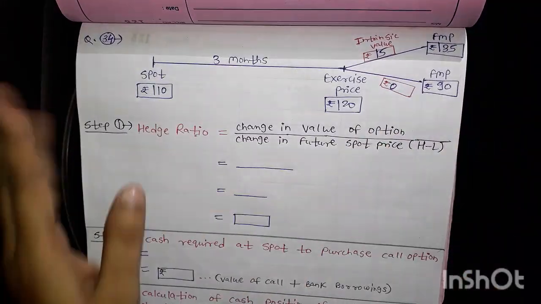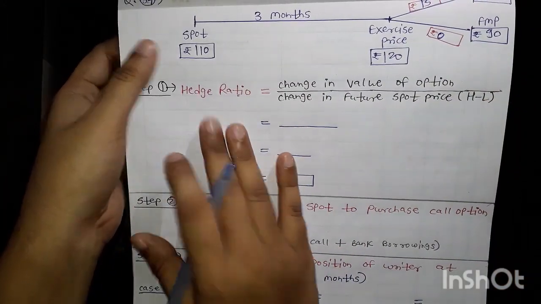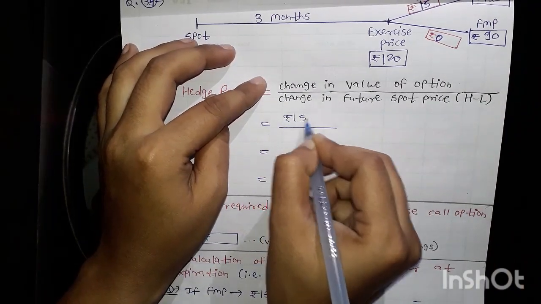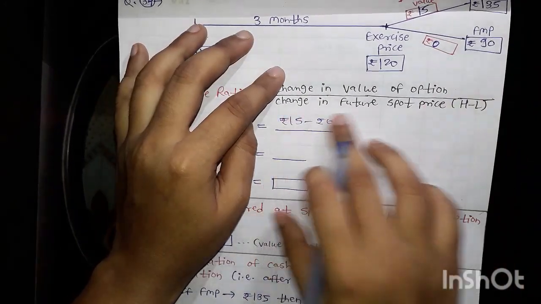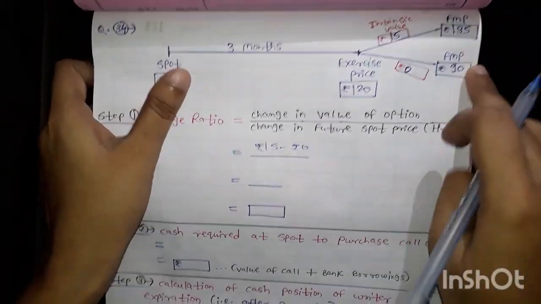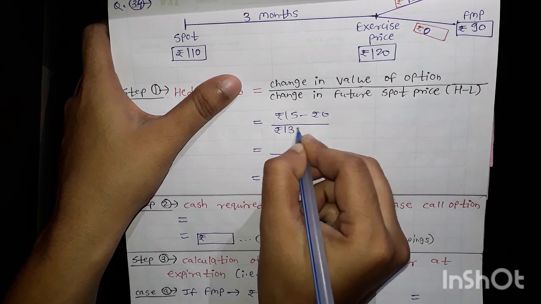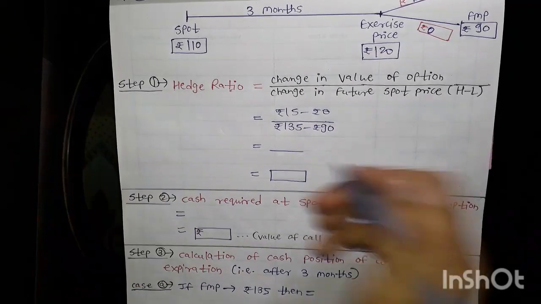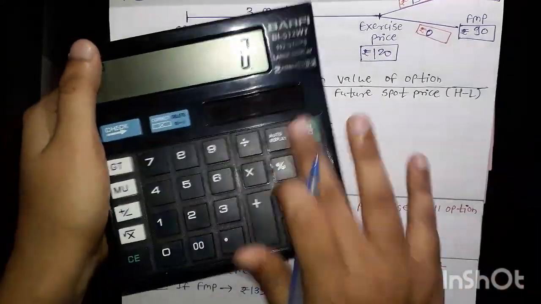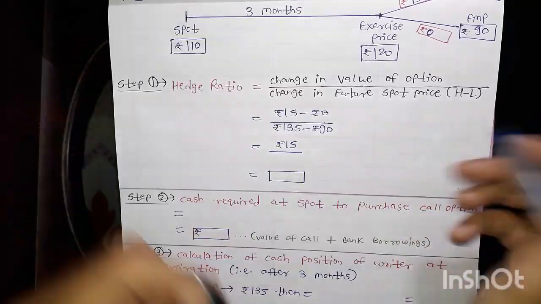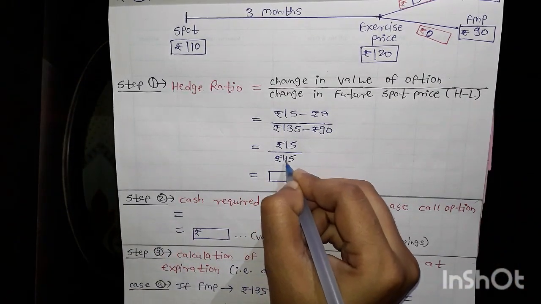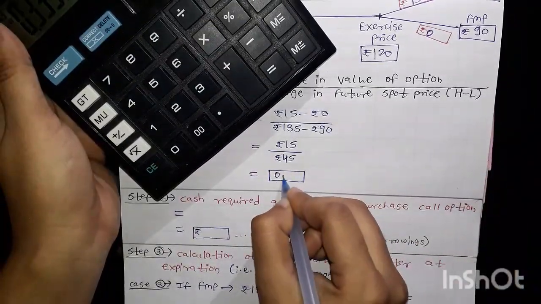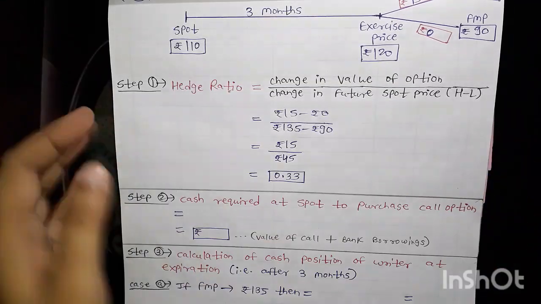Normally start with a call option, that would be better. Here the hedge ratio is there, so we know the formula. Change in the value of option, it means the intrinsic value difference, so 15 minus 0. And here the change in the future spot price, higher minus lower, so 135 minus 90. So here it is 15 only, and 135 minus 90, I am getting 45, so rupees 45 is the difference. Now 15 divided by 45, 0.33.